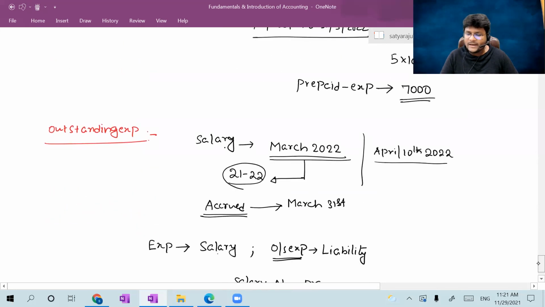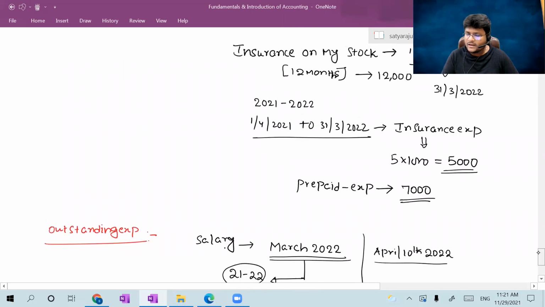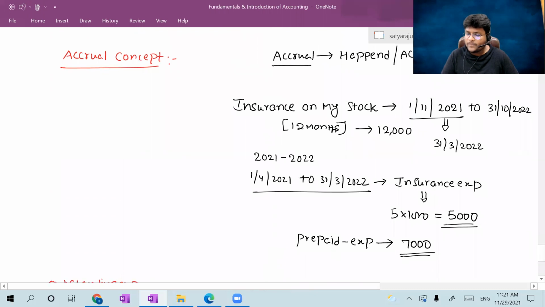Coming to prepaid expense. Just now I already explained the meaning of prepaid expense, but here I will write the journal entry for prepaid expense, as I don't want to establish one more side heading. In the earlier example, as on 1st November 2021, we paid 12,000 for the entire 12 months as an insurance expense.